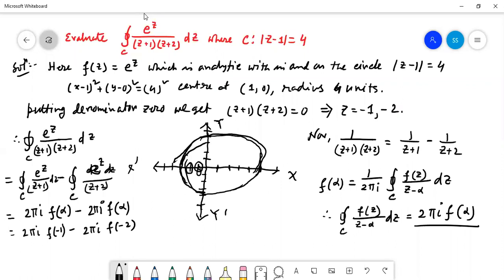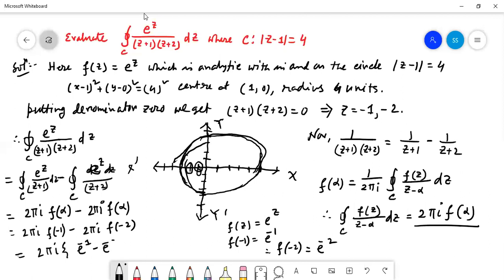Here f(z) is given as e to the power z, so f of -1 equals e to the power -1 and f of -2 equals e to the power -2. So put the value of this, and we can take common 2 pi i, then it will be e to the power -1 minus e to the power -2. So that's the answer. Is it clear?